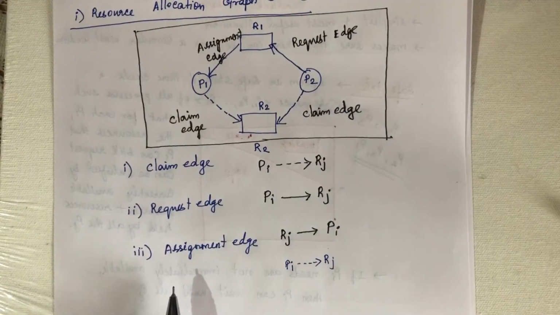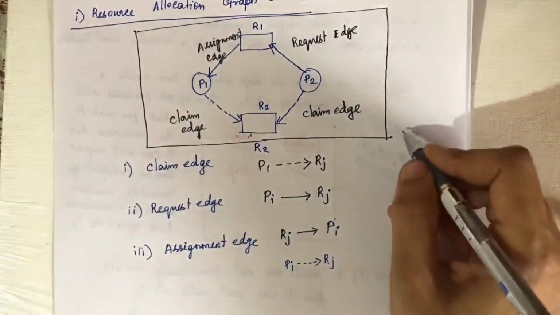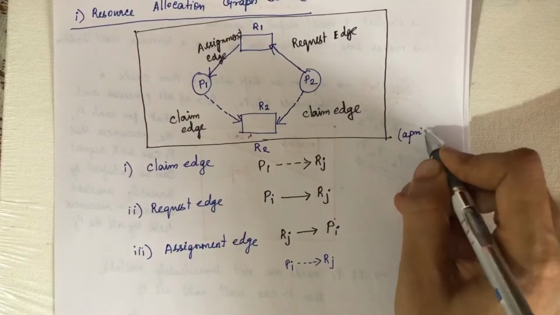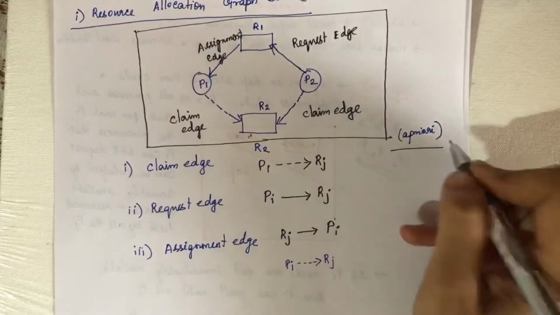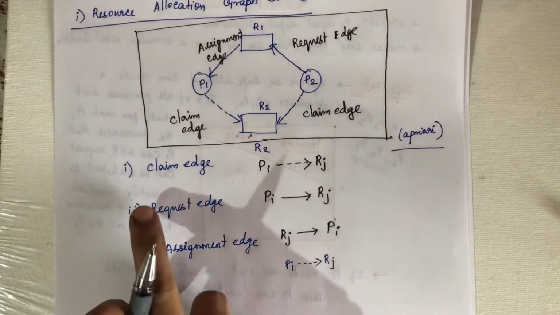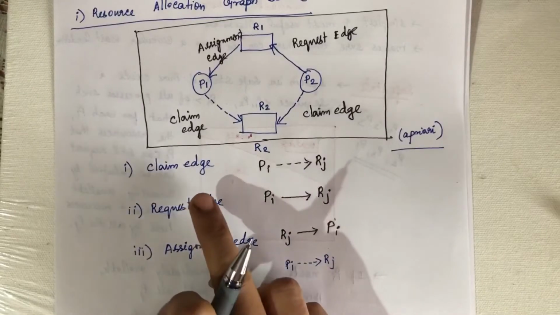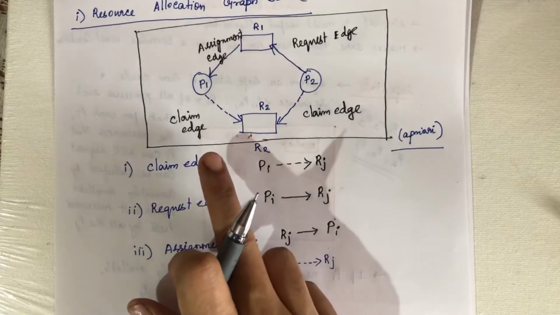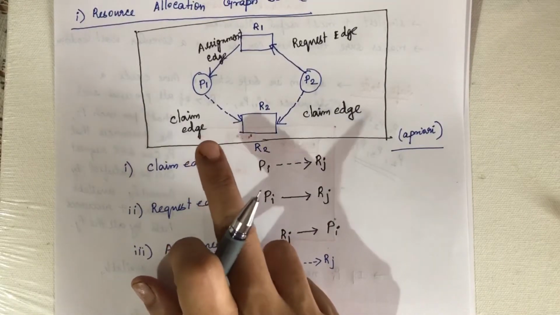So in the resource allocation graph scheme, all the resources must be claimed a priori in the system. Before the process starts executing, all the claim edges must appear in the resource allocation graph. After seeing the claim edges, the system will decide whether to allocate the resource to the process or not.